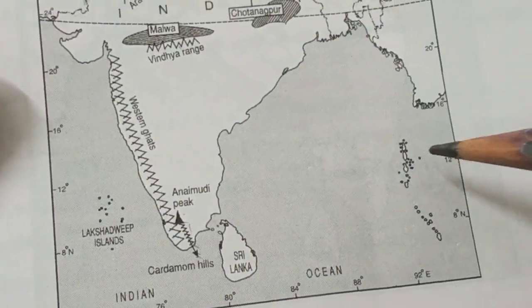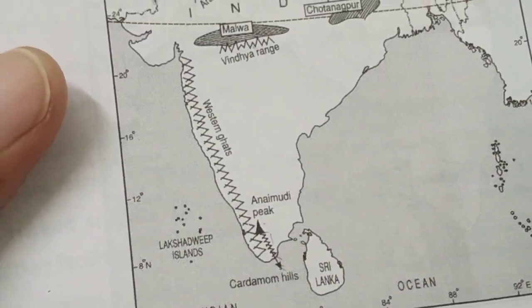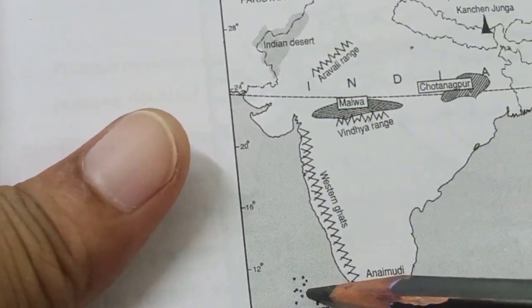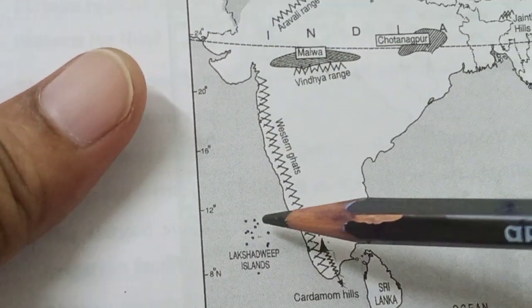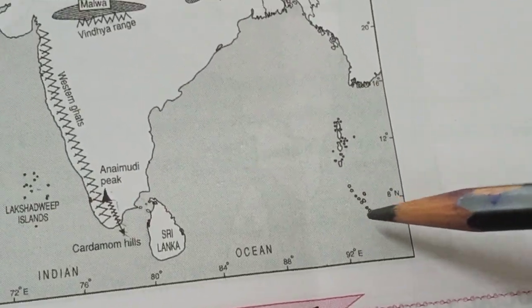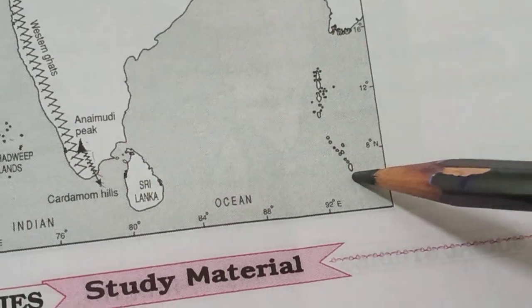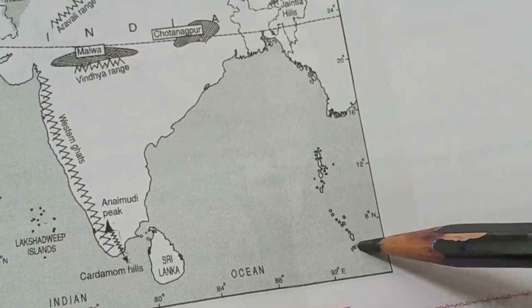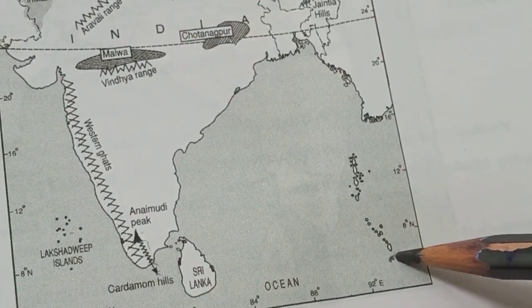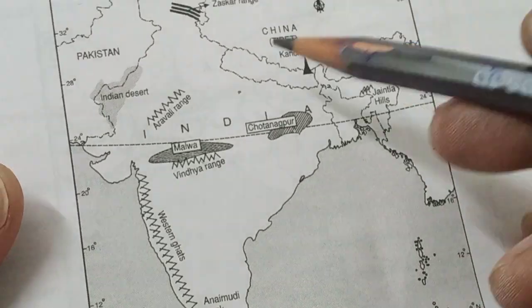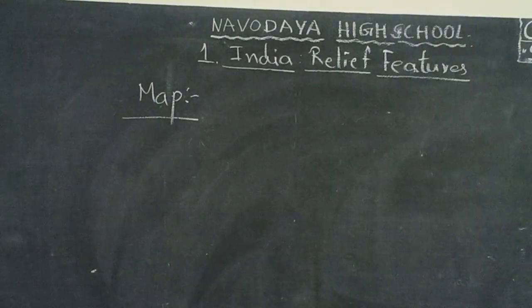These are islands. Andaman and Nicobar Islands. Lakshadweep, children. Look, Lakshadweep. Look, Andaman and Nicobar Islands. So here is the last tip, the south tip, Indira Point, children. Here it was submerged in the 2004 tsunami. Okay. You must keep in mind all these. Next, you turn your page, children.